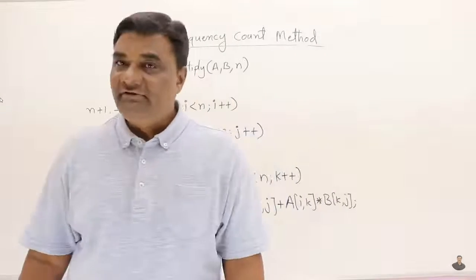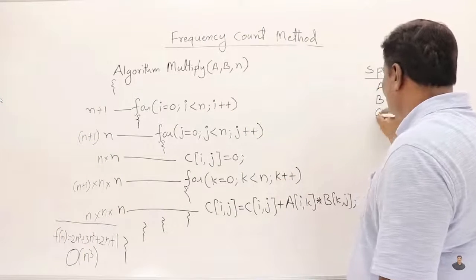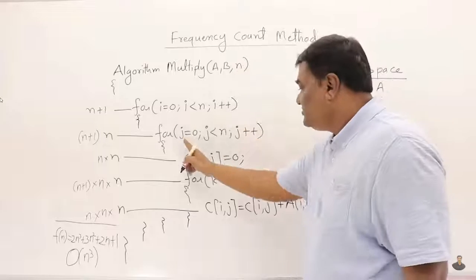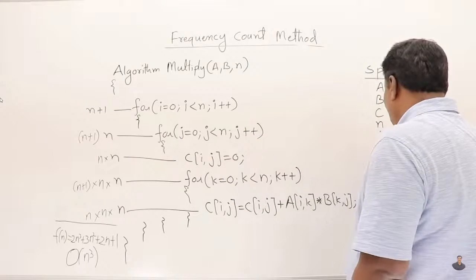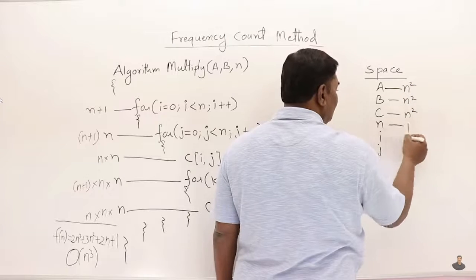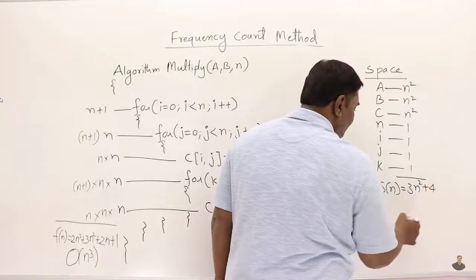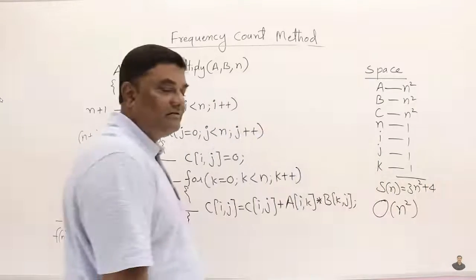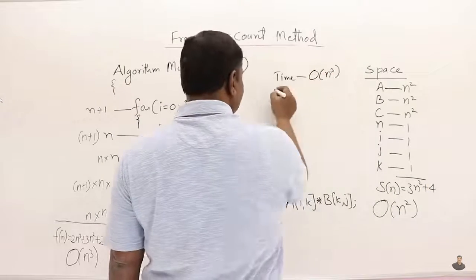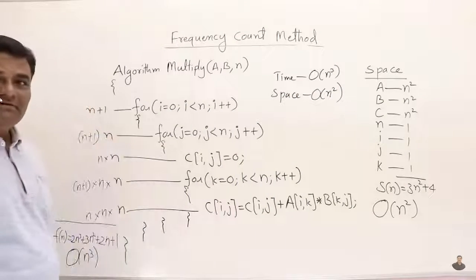Let us see space complexity for this one. The variables it has are A, B and C, and N, I, J and K. A, B, C are matrices, so n square, n square, n square. And all these others are 1, 1, 1. So space is 3n square plus 4, which is order of n square. Time is order of n cube. Space is order of n square. You can have a look at this whole thing.